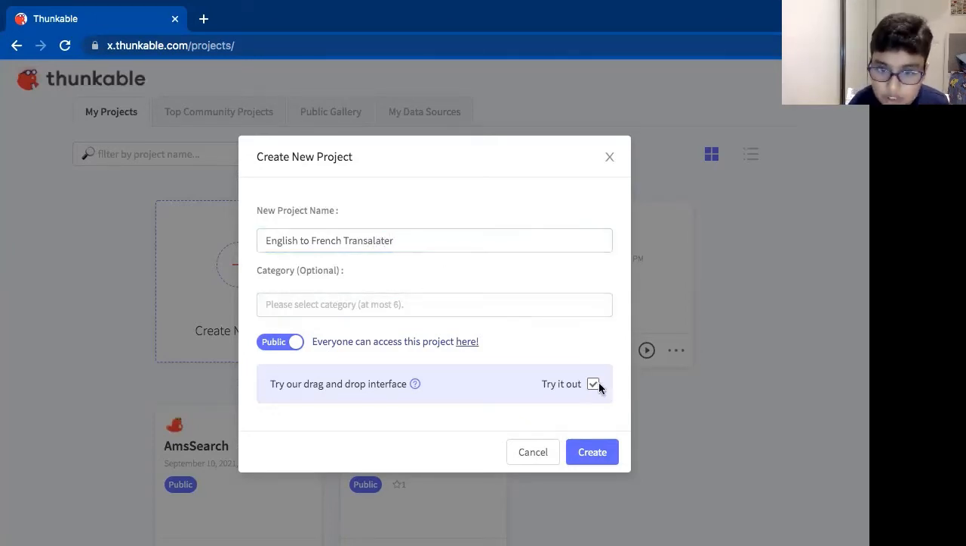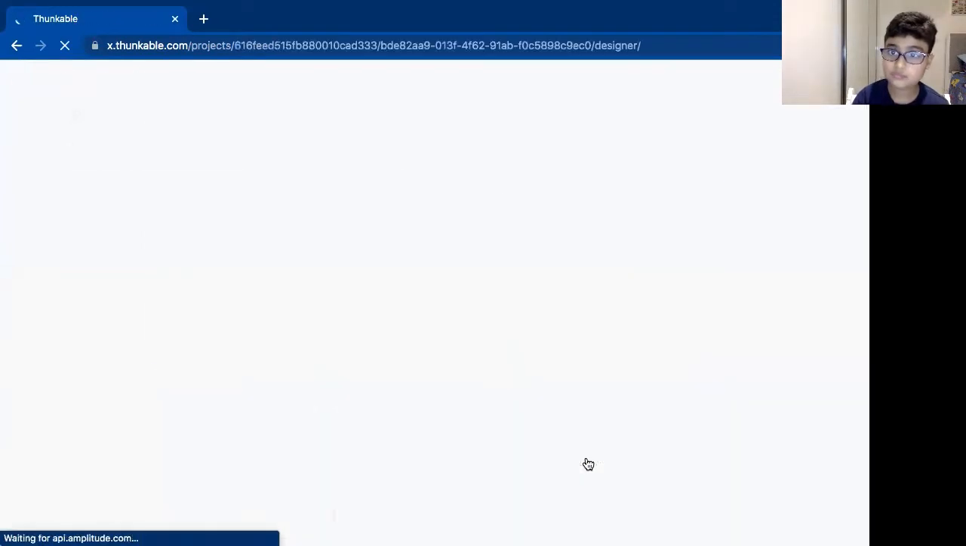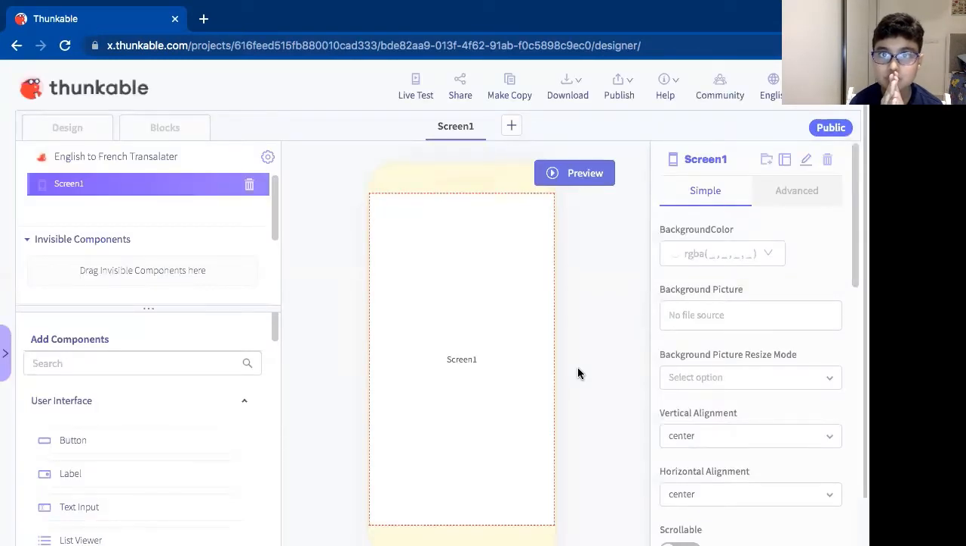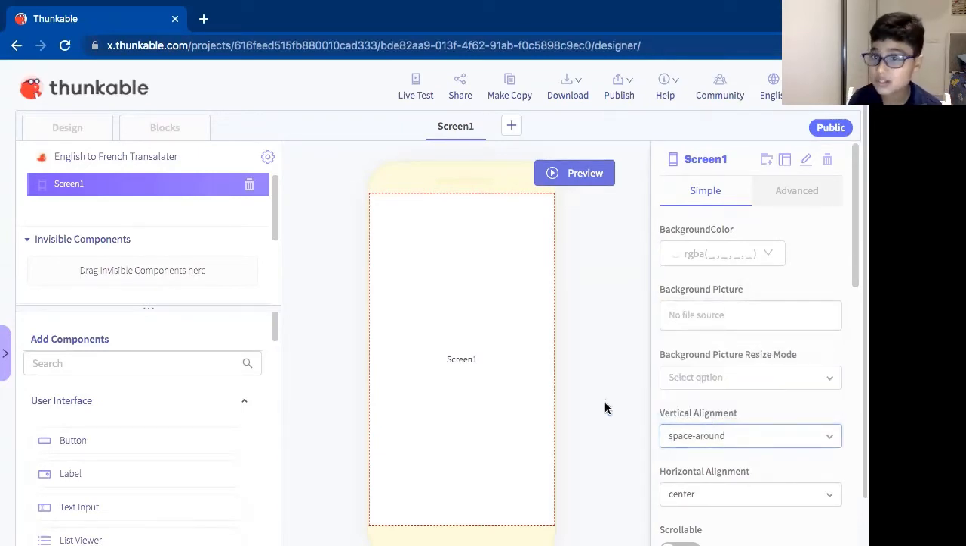Okay, I'm just going to choose the drag and drop interface. Okay, so it's got to load. Okay, it's loaded. So let's start. In the screen, first of all, we're going to change the vertical alignment to space around. So it's going to be very easy without doing the margins for each component.